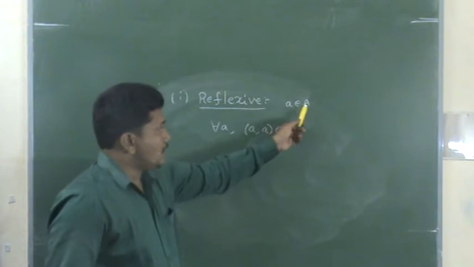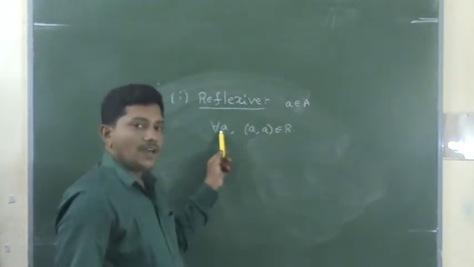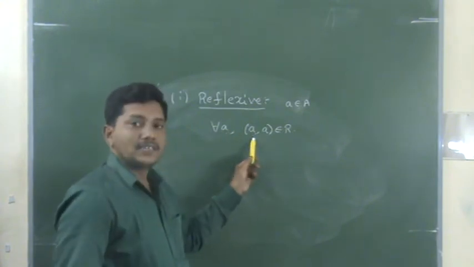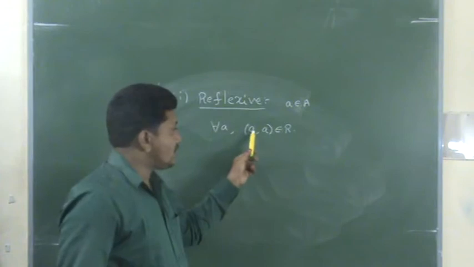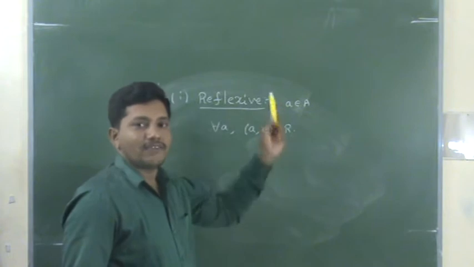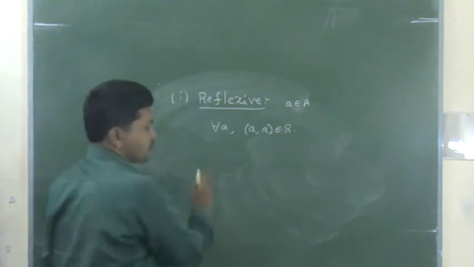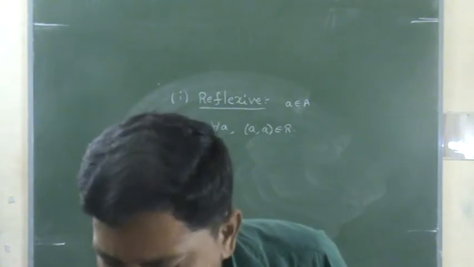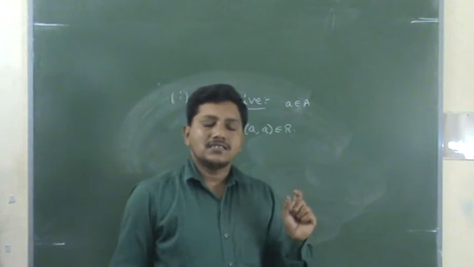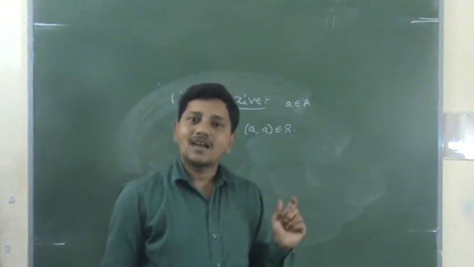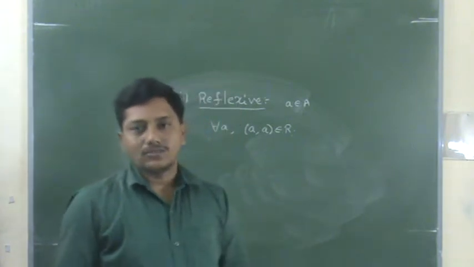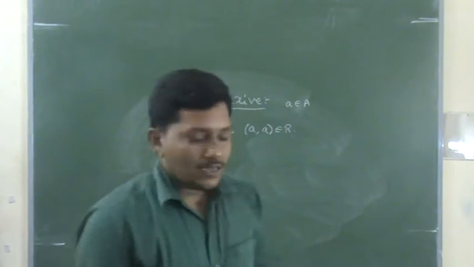So there is an element a belongs to A. For every a, not only single. If A consists of 3 elements, you get 3 pairs like this. A consisting of 5 elements, we have 5 pairs, right? So if every such pair belongs to R, then R is called reflexive. For example, in your examples I already gave, R4. A set is equal to 1, 2, 3, and R4 is 1 comma 1, 2 comma 2, 3 comma 3. So R4 is reflexive. See your material.